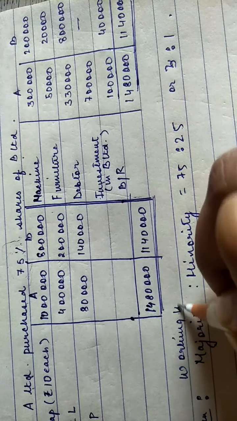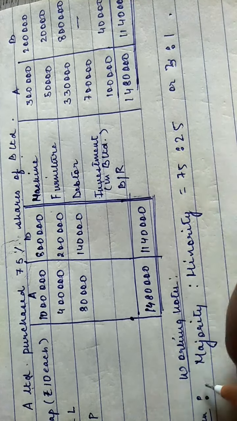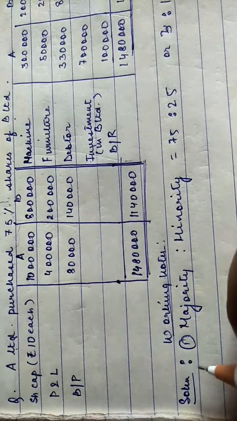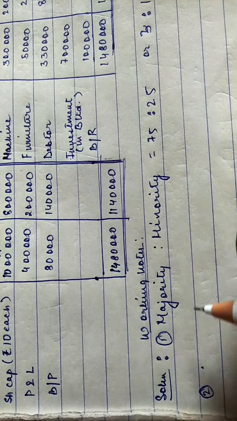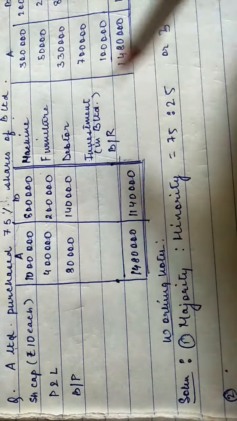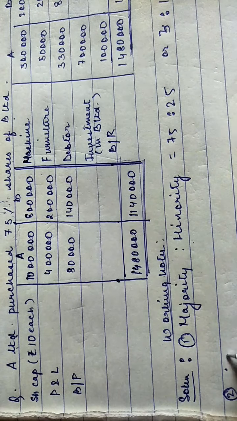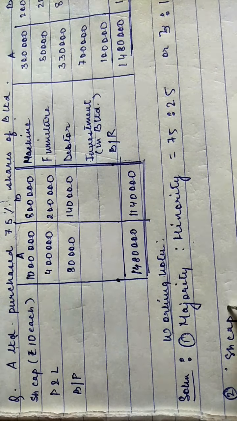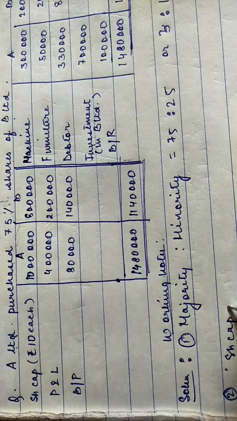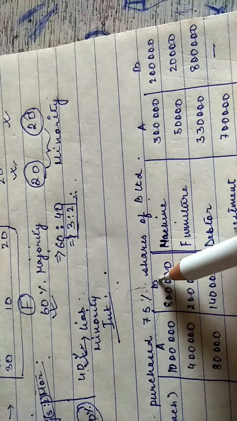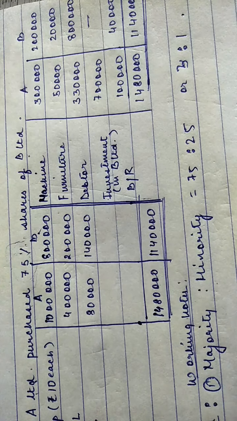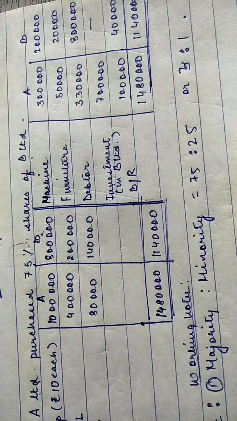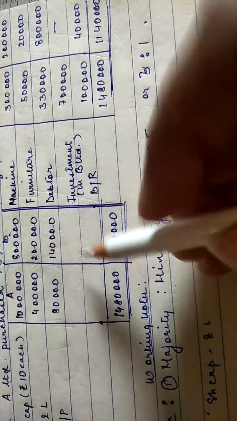Fine. Now this will show in the working notes. So this will be our number 1 working note, and for number 2 working note, we'll distribute the share capital of the subsidiary in majority and minority. So share capital of the subsidiary company. So here the subsidiary company is B. Okay, so share capital of B is total 8 lakhs.